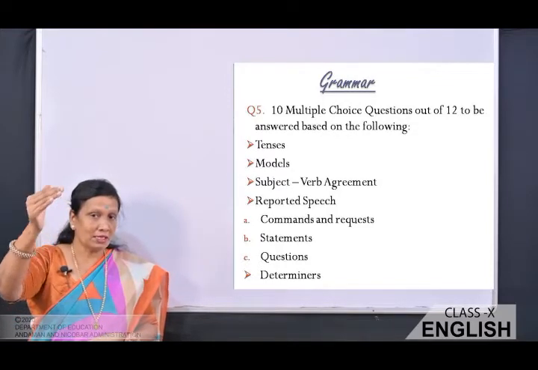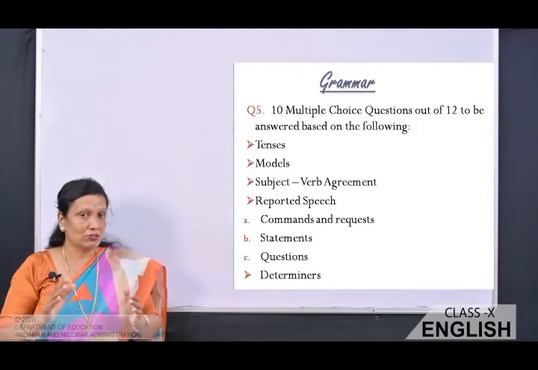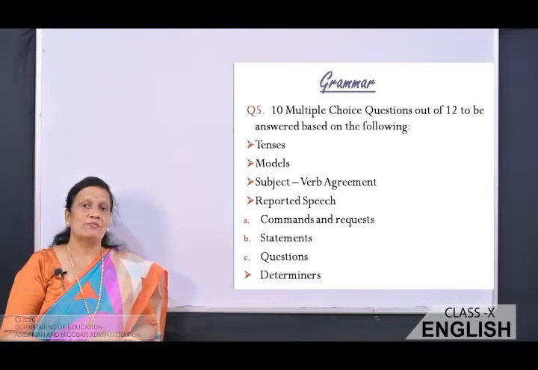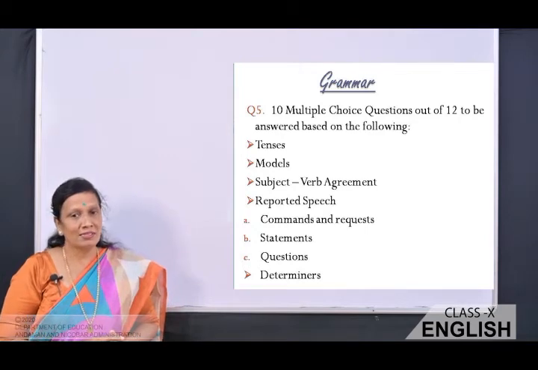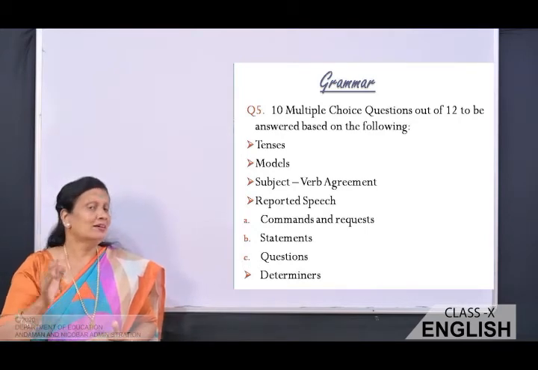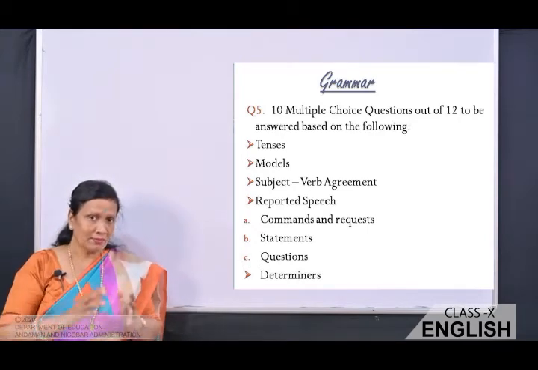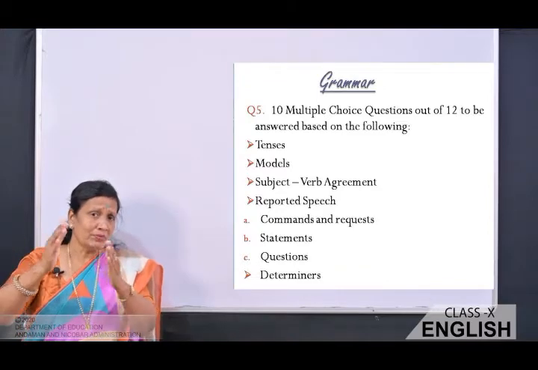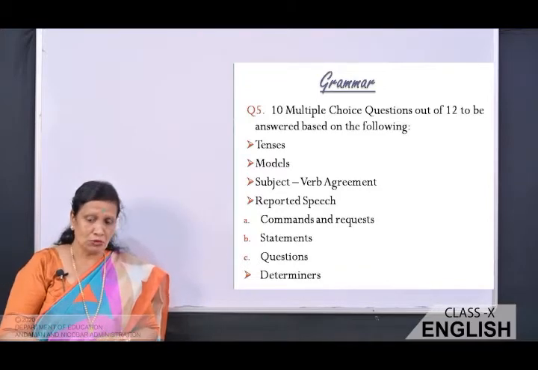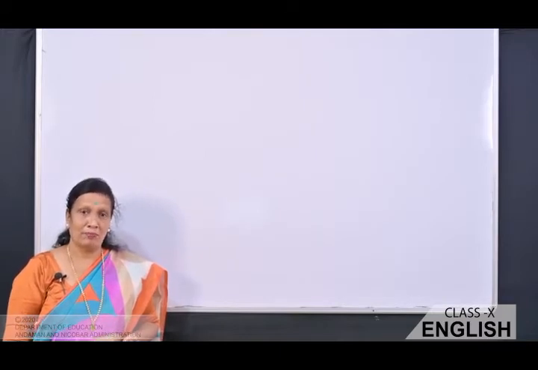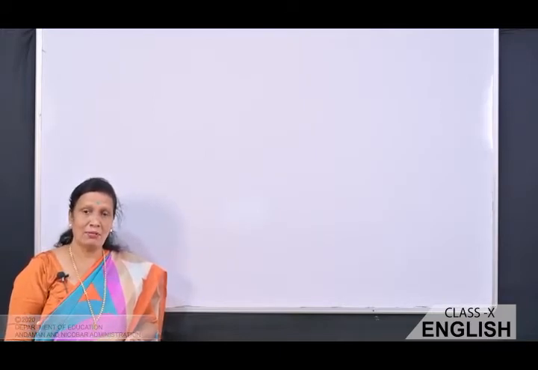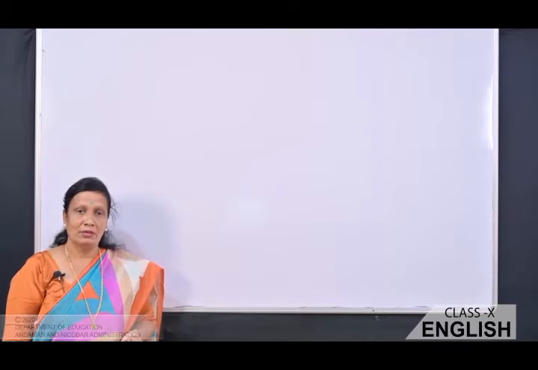So these 10 multiple choice questions will be asked from the following topics: tenses, modals, subject-verb agreement, reported speech, again commands and requests, statements, questions, and then determiners. Okay, so 3 topics have been deleted from the grammar portion also for you. So 10 marks for your grammar section, 20 marks for reading, 10 marks for grammar section.